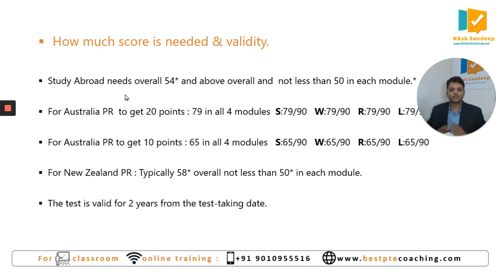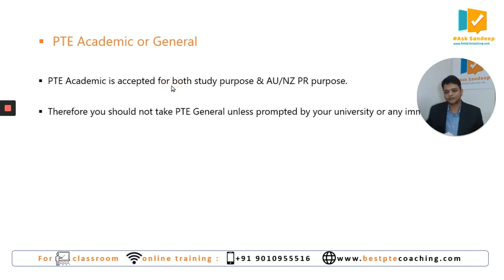So these scores may vary, especially for students. Some universities expect you to get 58 marks, sometimes 60 marks, 65 marks, depending on the course, depending on the university, depending on the country. So I always recommend you to get some confirmation from the university on the target score. Then accordingly, you can set your PT Academic target score and achieve it.